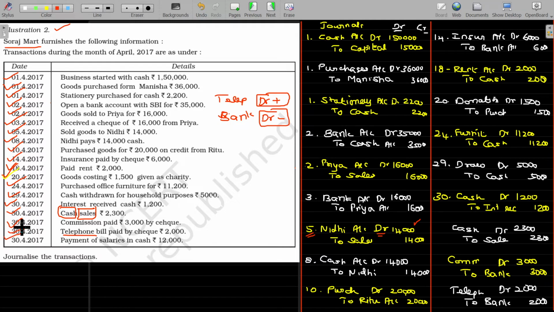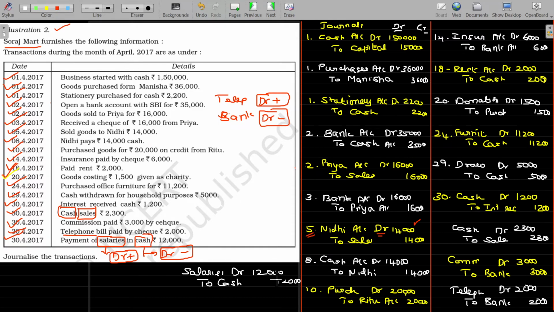And then the last one, payment of salaries in cash. Payment of salaries in cash. So salaries and cash. Cash is debit balance, salaries is also debit balance. Okay, both are debit balance. Because of this payment, your cash balance will be decreasing. Because of this payment, the salaries will be increasing, debit is increasing. So salaries should be debited. So salaries account debit to cash. Cash should be subtracted, the value being 12,000.